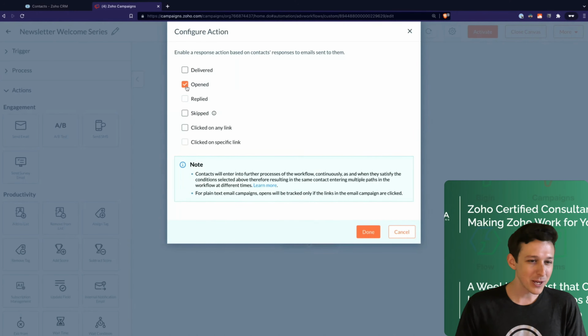And so the big ones that you're going to do a lot of the time are going to be a branch if they open it, and then a branch if they clicked on a specific link. We'll also want to include a branch for delivered, because that means they received it but did not open or click it, right? So if you don't include delivered, you'll only continue if there's an open or a click of a link.